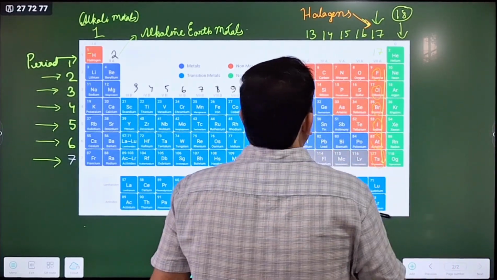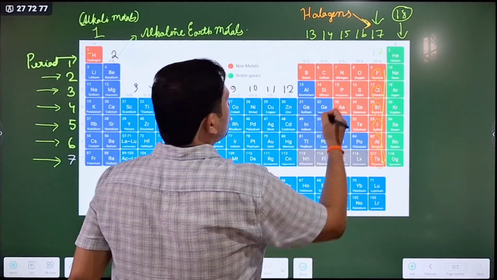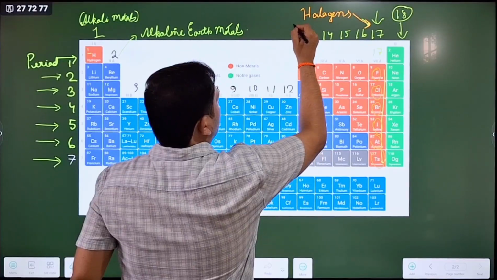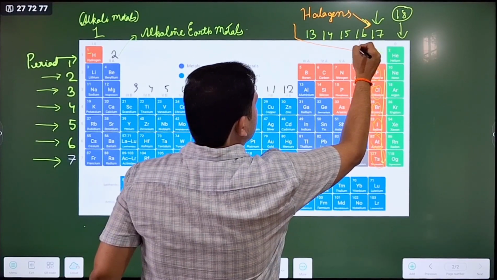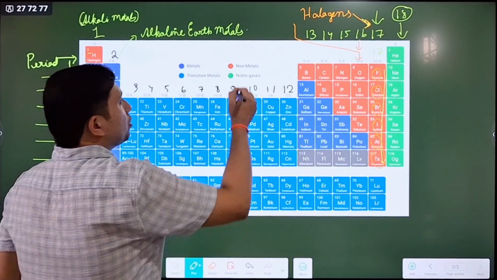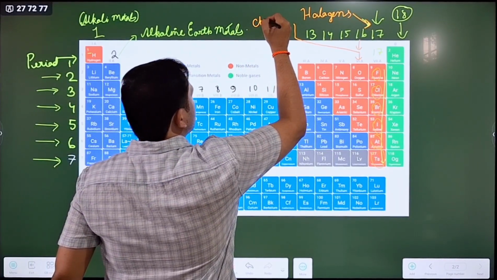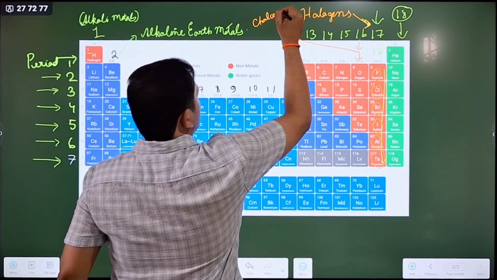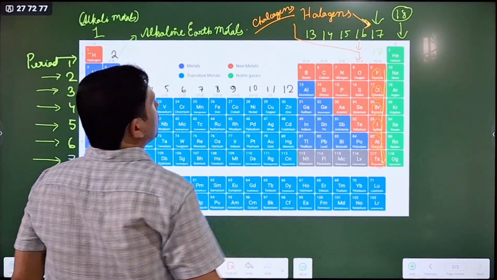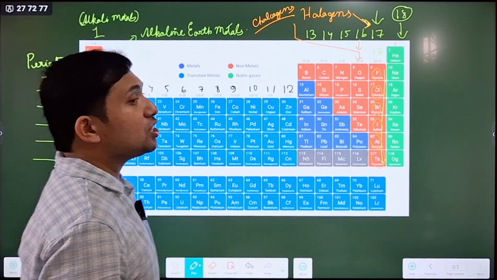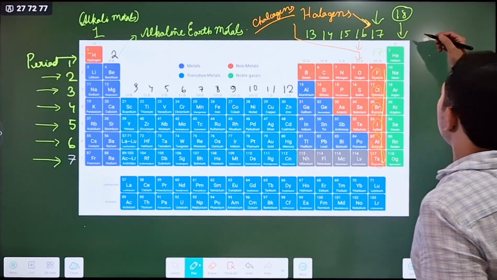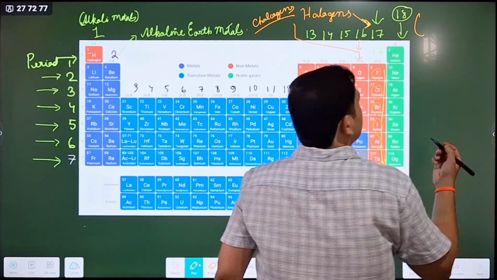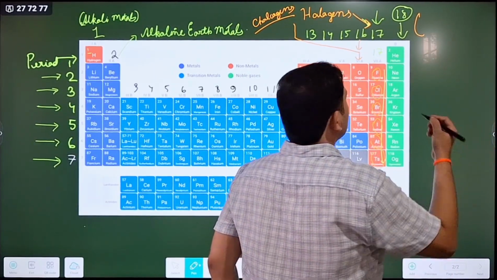Now, group number 16. I hope you understand. This is group number 16. Group number 16 is called chalcogens. Chalcogens. C-H-A-L-C-O-G-E-N-S. Chalcogens.